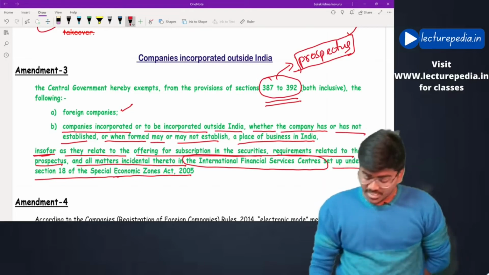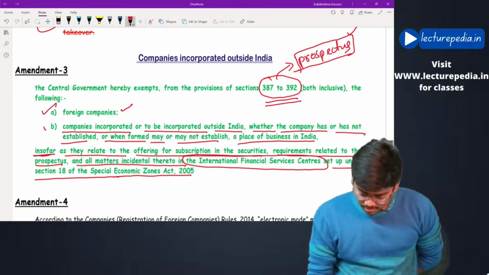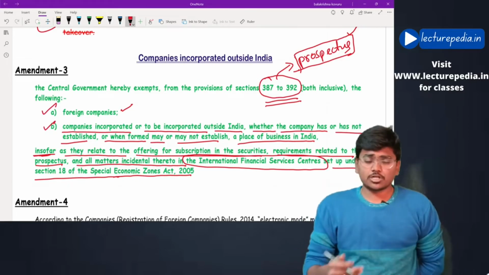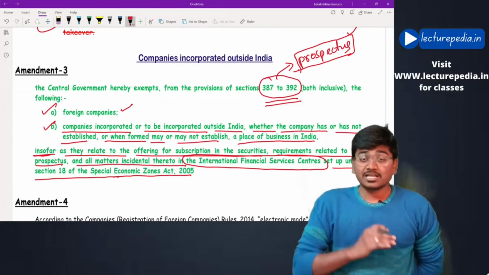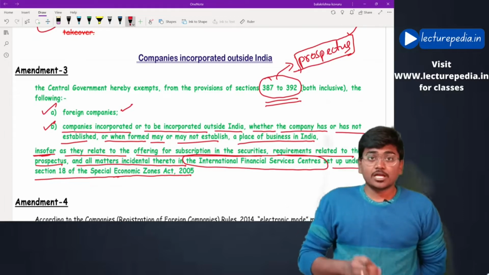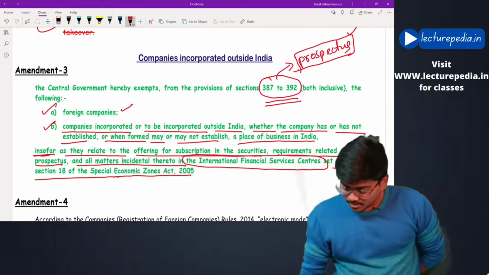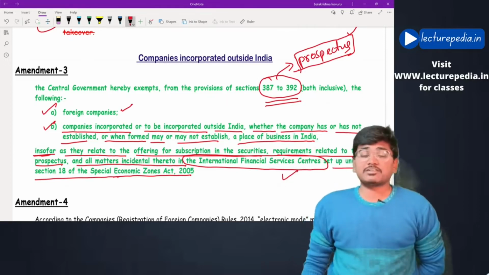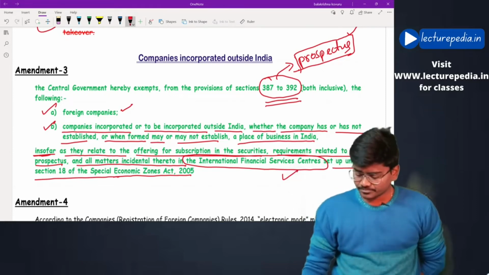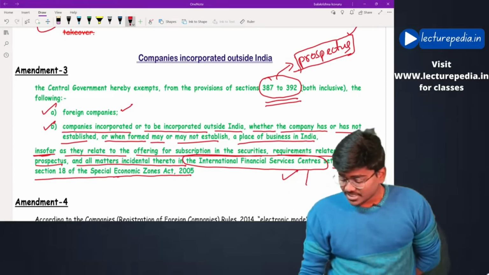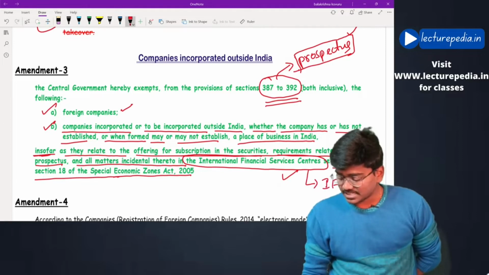That means if a foreign company or companies incorporated outside India which are not having place of business in India raises money by listing in International Financial Services Center, basically you can simply understand that this International Financial Center IFSC